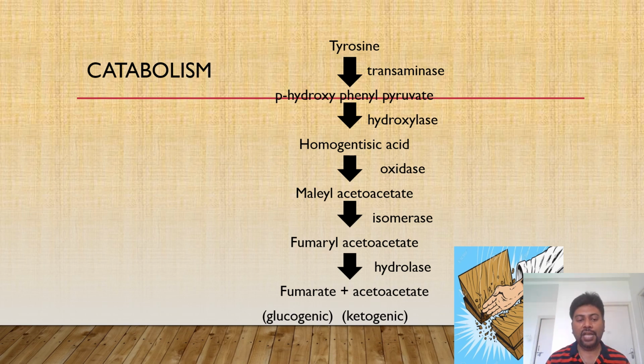Now we will discuss the disorders related to tyrosine catabolism. Whenever any of these enzymes are congenitally deficient, what will happen? Tyrosine cannot be metabolized, so it will accumulate in the body.